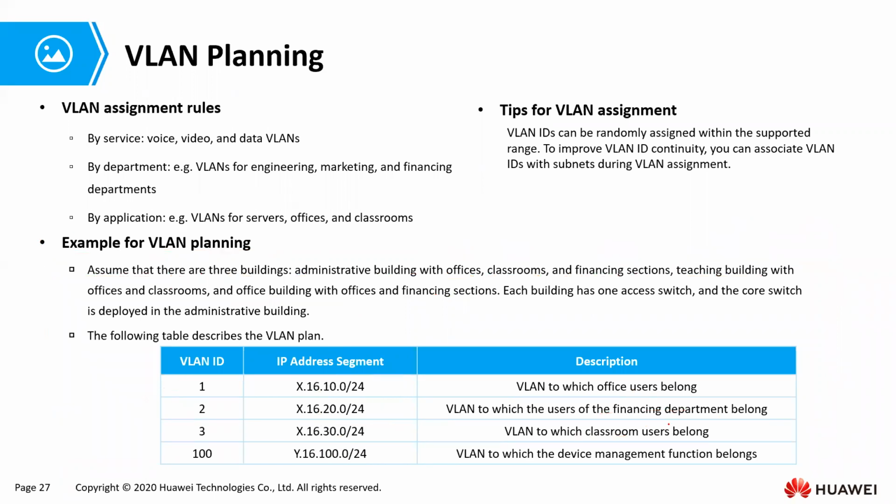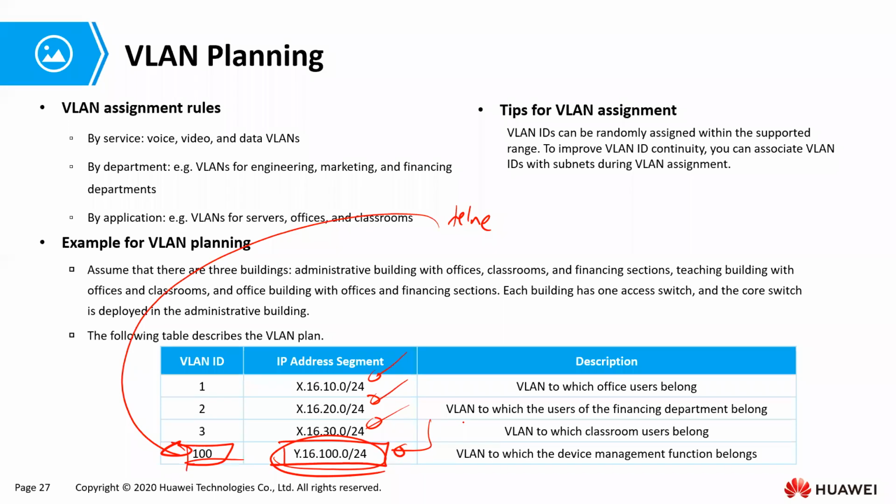Now, some of you are wondering, now, John, what about the 100? It is for management. So if you want to log into your switch to change some stuff, you're in another place, you know that you're logging in using this subnet. So when you're configuring your devices, you will tell them, please permit telnet as long as it's coming from that network. If one who is accessing is coming from that network, permit. So wherever you are, you make sure you're on this network before you try to access the device management. Are we together?